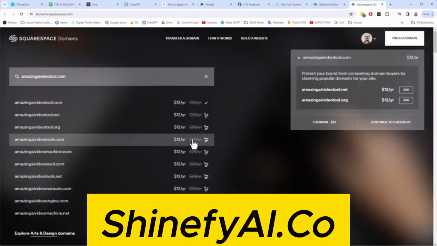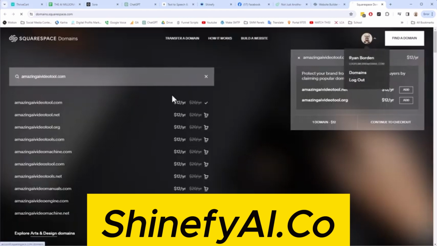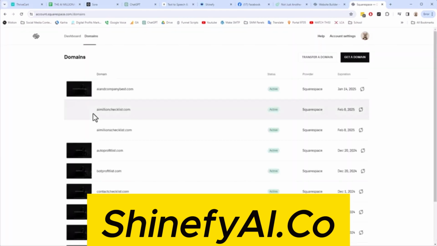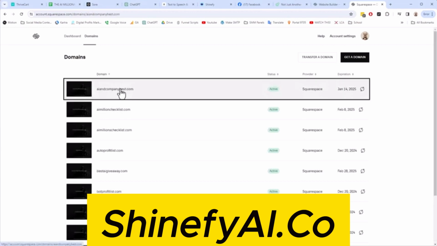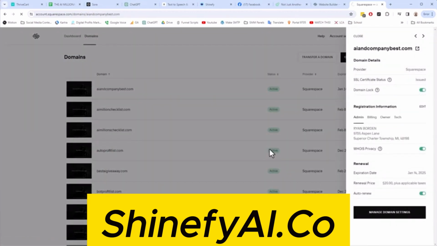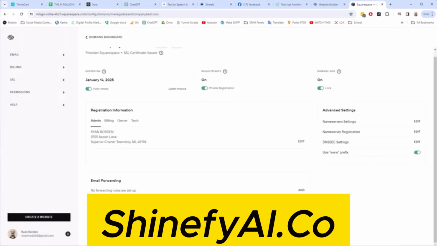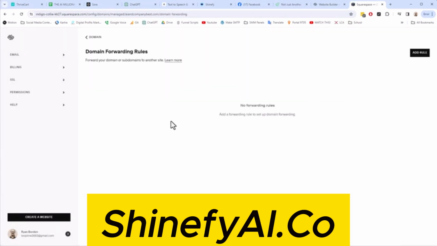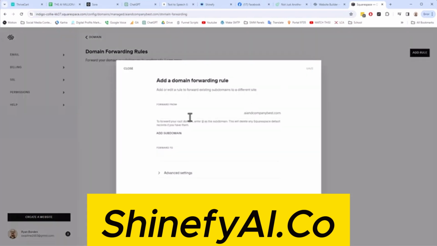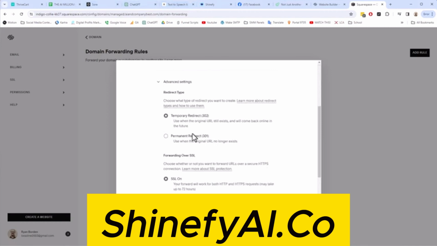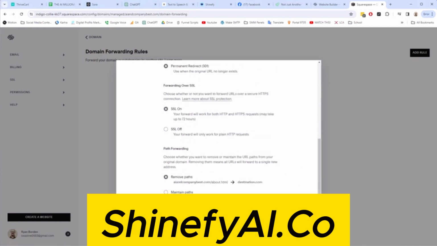So let me get out of this and do one that's already done. Let's grab the list of domains I have here. And so if I want to go here and click on it, this is just one of them. We click on it, we click manage domain settings, and then we click the redirect down here at the bottom for domain forwarding. So we can add domain forwarding here, and we just add a rule and we punch in at right here. And there's a video on how to do this already also in the checklist, but go to advanced settings, make sure it's set to 301. SSL is on, that is the key thing, and we are done.